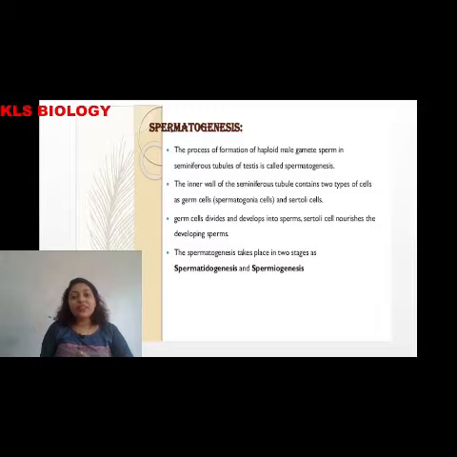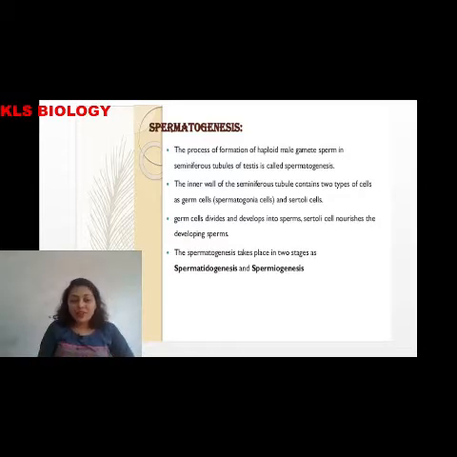Spermatogenesis occurs in males. The process of formation of the haploid male gamete, the sperm, in the seminiferous tubules of the testes is called spermatogenesis.